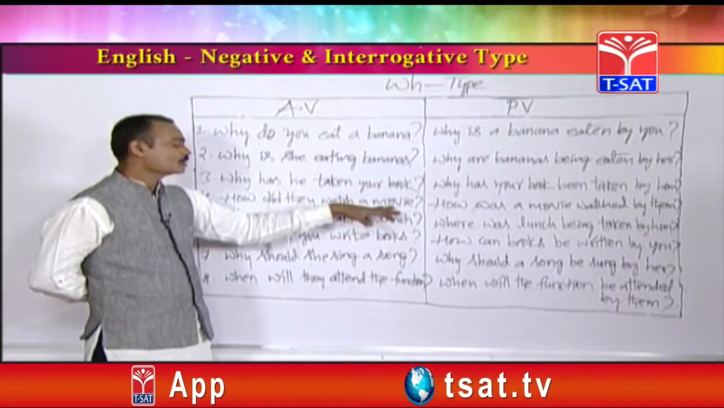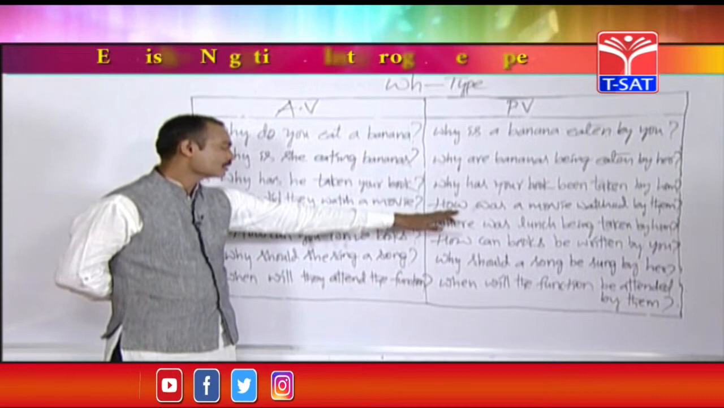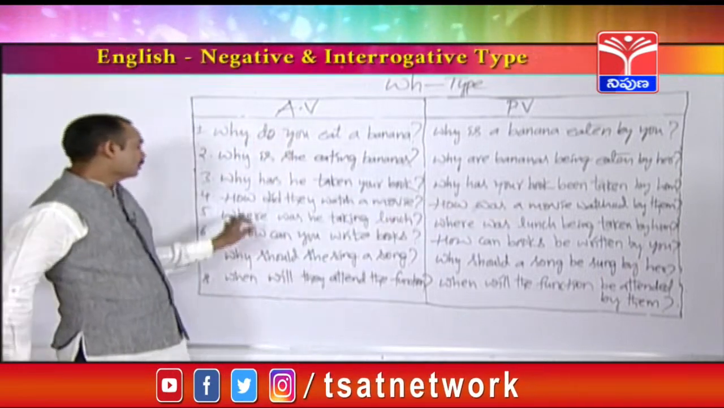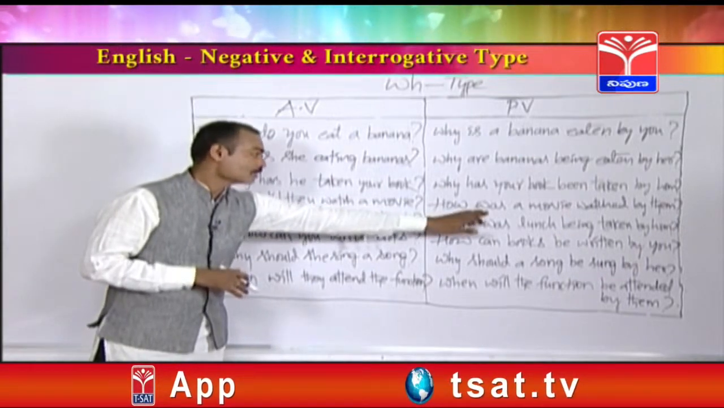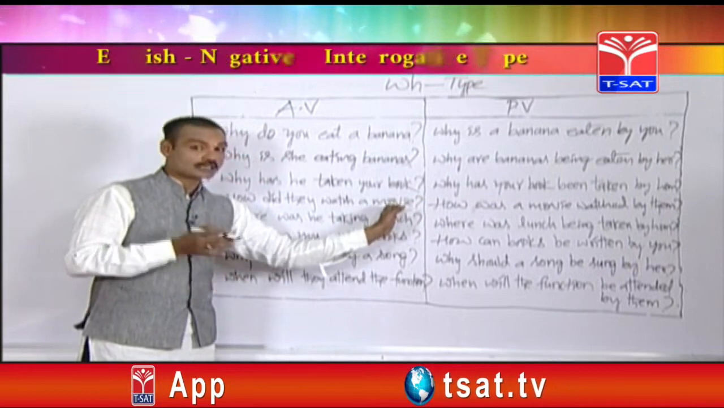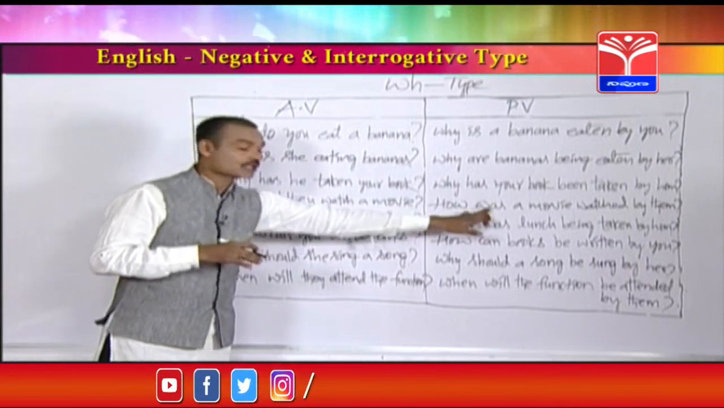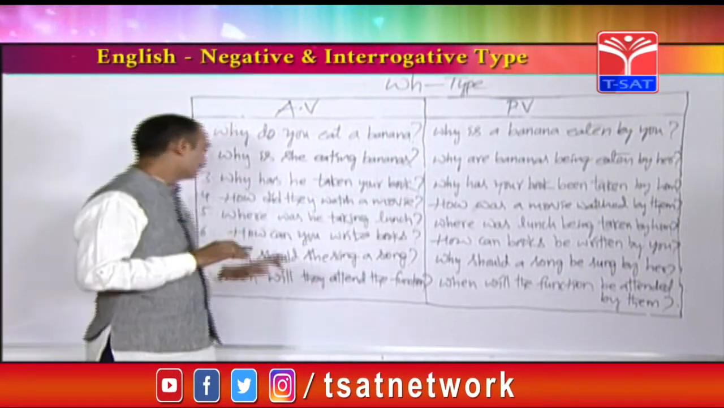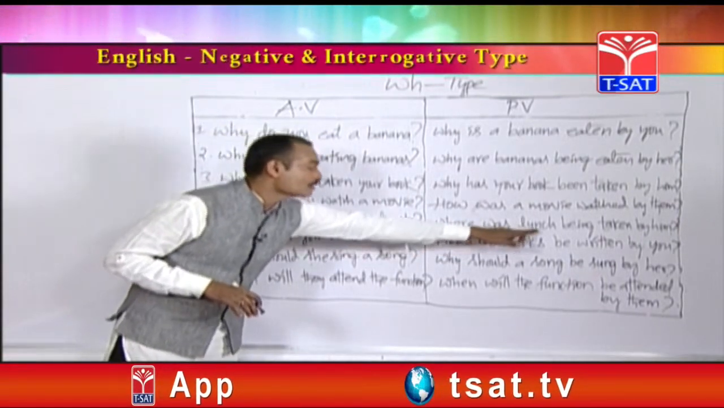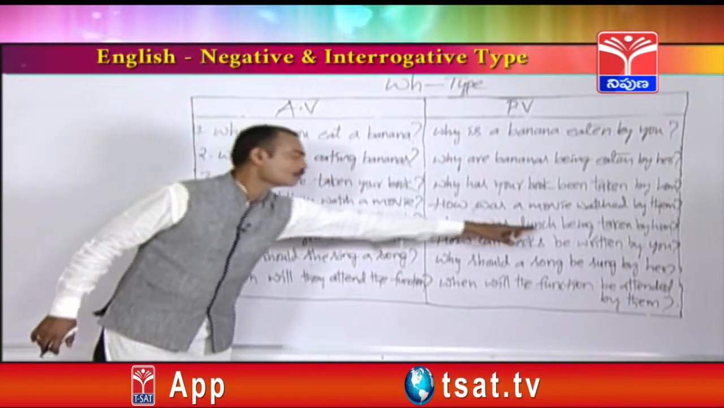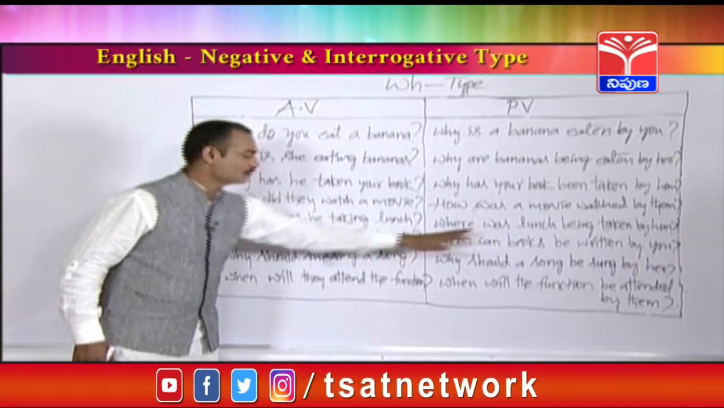Next, how did they watch a movie? This is simple past. So in simple past, whether the object is singular or plural, no changes. How was a movie watched by them? For example, in the active voice you cannot find changes, but in the passive voice there will be some changes. If the active voice contains a singular object, was should be used. If the active voice contains a plural object, were should be used. Movies means were. Next, where was he taking lunch? Past continuous. So where was lunch being taken by him? The ing form is there, that's why we used being. Even in past continuous, for a plural object, were should be used.